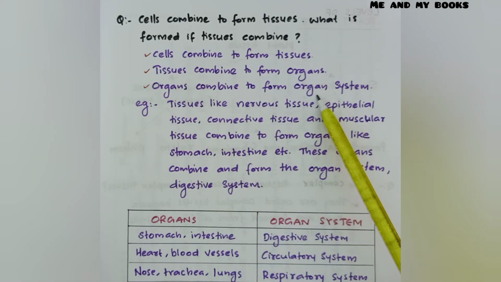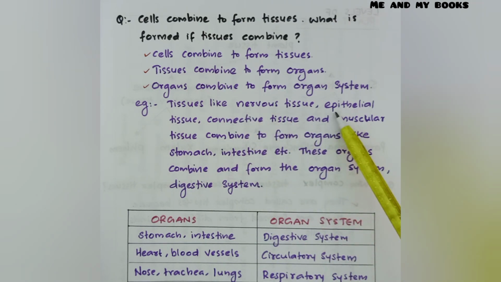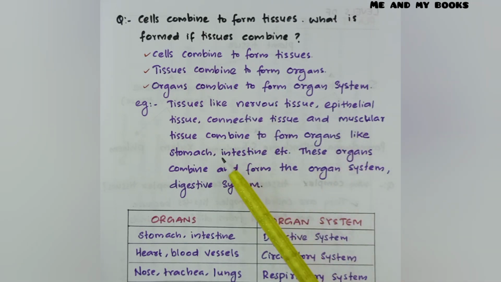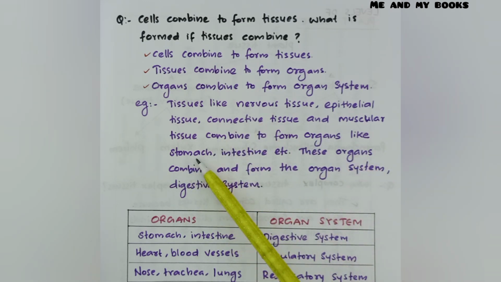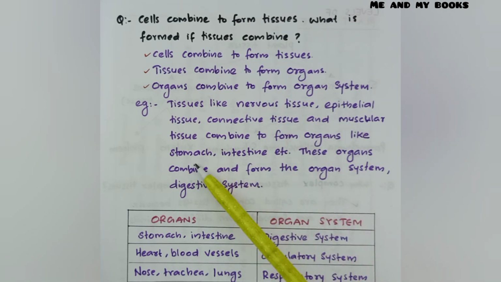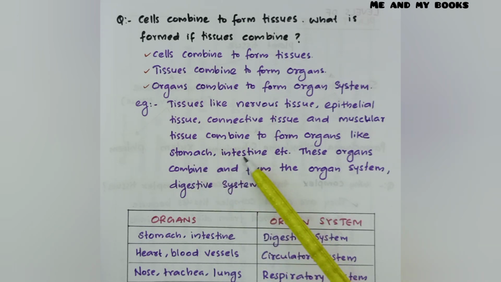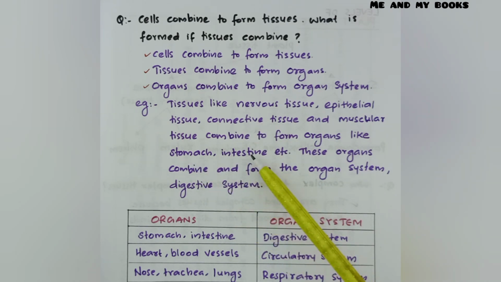Organs combine to form organ systems. Different organs combine and form an organ system. For example, tissues like nervous tissue, epithelial tissue, connective tissue and muscular tissue combine to form organs like stomach, intestine, etc. So all these types of tissues are joining together to form organs like stomach, intestine, etc. These organs combine to form an organ system, the digestive system. So all these organs like stomach and intestine combine and form an organ system. Which organ system? Digestive system.